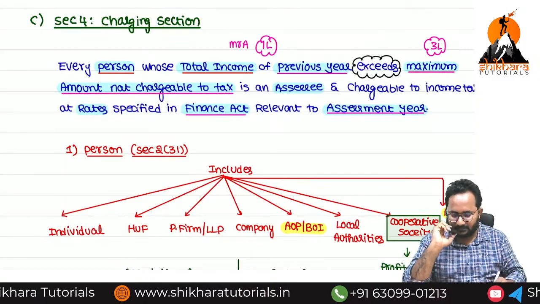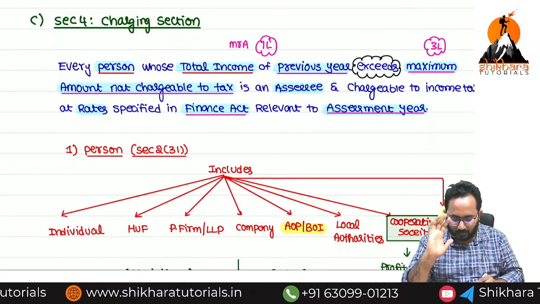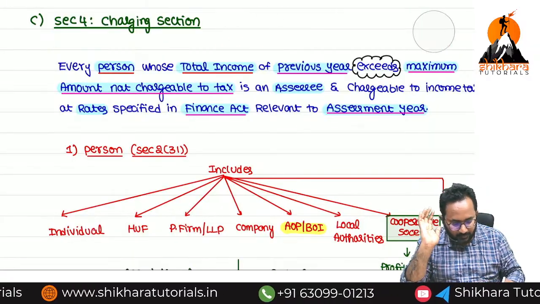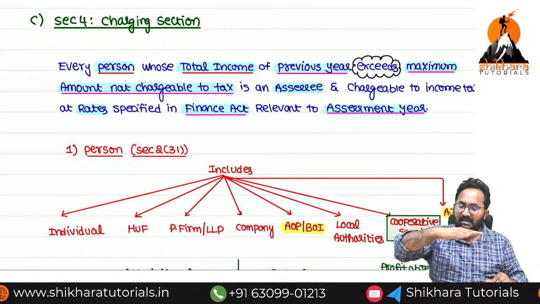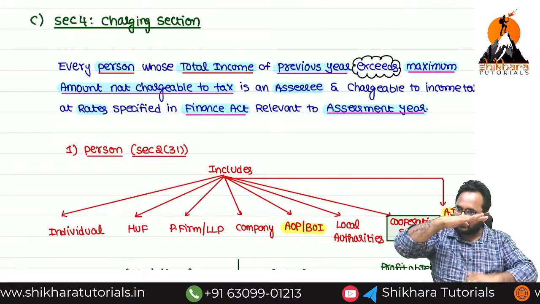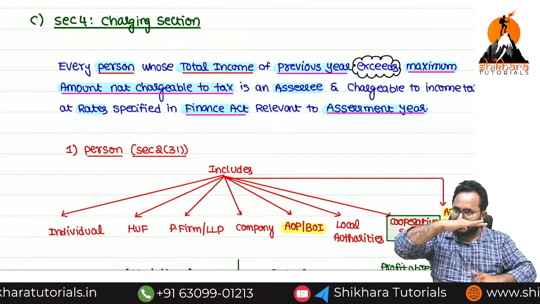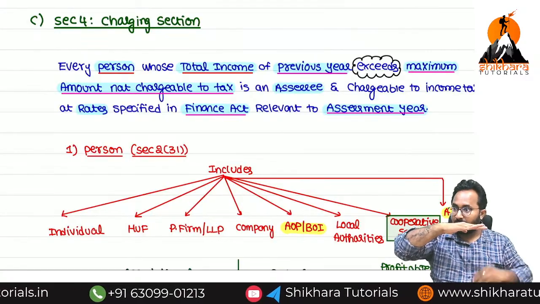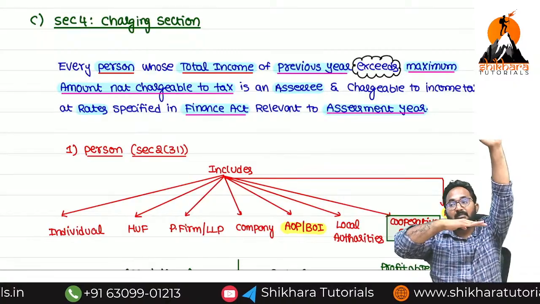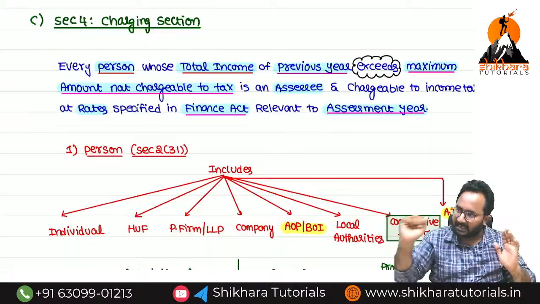Not exceeds. So that's why Mr. A is not required to pay tax. Now, again I am repeating, ma. In the Act, they have given the maximum amount not chargeable to tax. So below this maximum amount, if you earn income, that means total income, no need to pay any tax. If you earn more than the maximum amount not chargeable to tax, then you are required to pay tax.